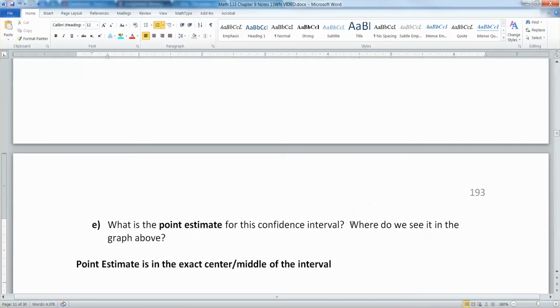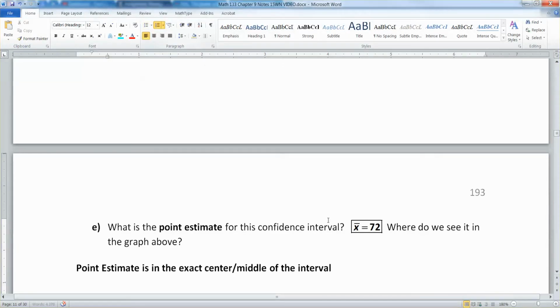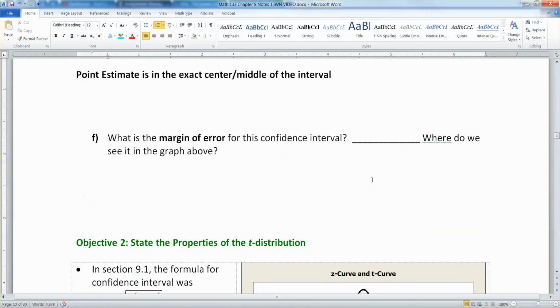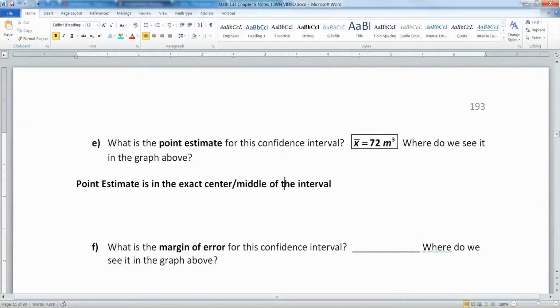Well, its value was x bar, which is equal to 72. And it was cubic feet or whatever, but it doesn't really matter for our purposes. So 72. What was it? Cubic meters, that was it. So 72 meters cubed. So technically, all of this has a meters cubed unit attached to it, even though we don't actually put them in there.